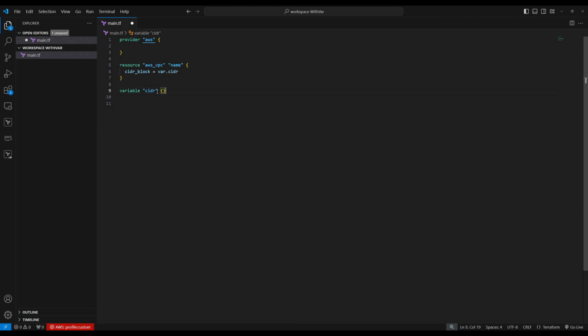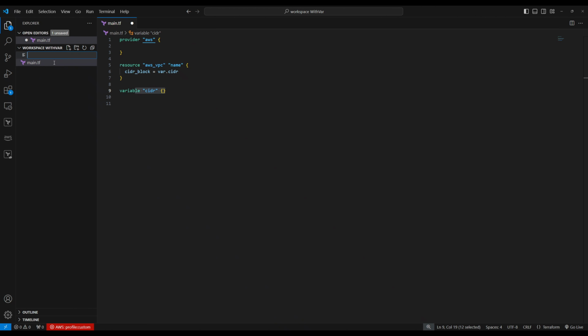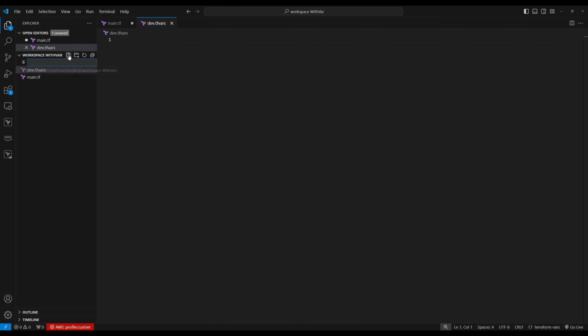We declared the variable, but we're going to provide the value in tfvars files. Let's create a tfvars file, dev.tfvars. Let's create one more file, prod.tfvars. So for prod.tfvars, our variable name is cidr. Let's give cidr a value of 10.0.0.0/16.